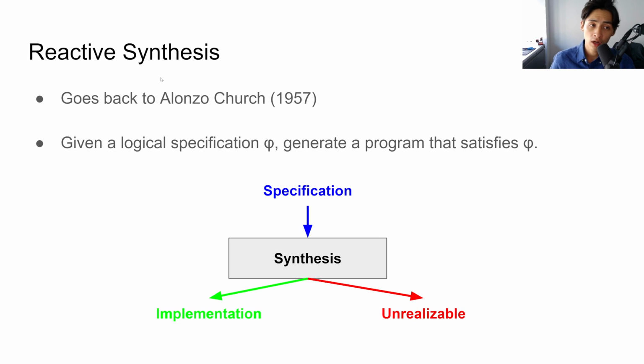So first, let's talk about what reactive synthesis is. The problem actually goes back all the way to Alonzo Church. Given a logical specification, can we generate a program that satisfies the specification? So synthesis should be able to find an implementation that satisfies the specification.